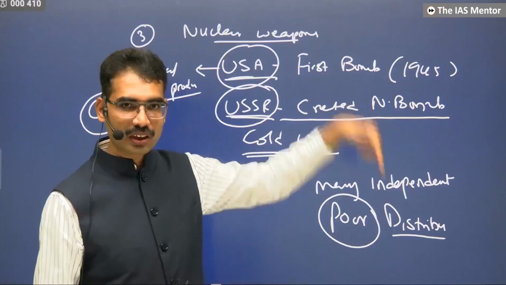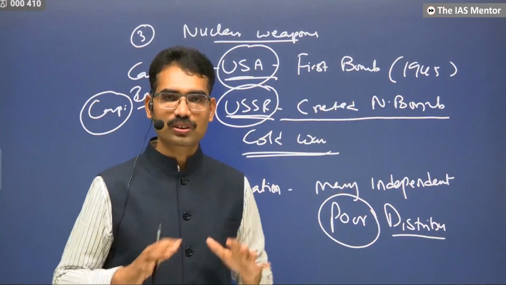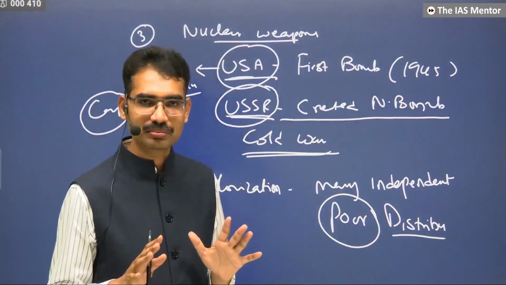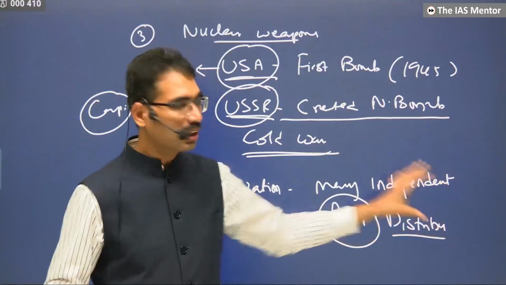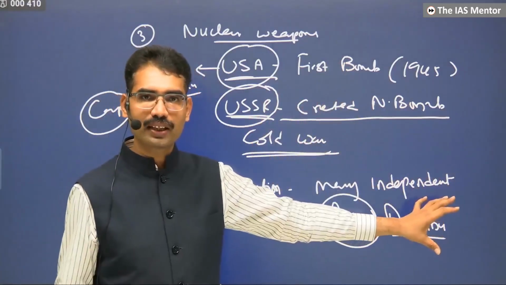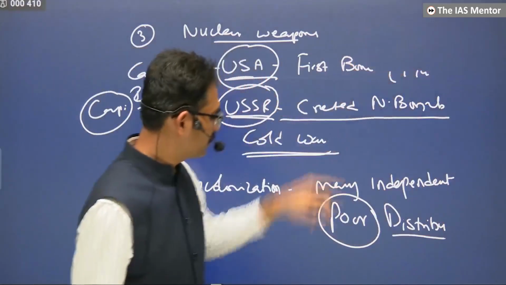But after the Second World War, why did they take the leadership? They said we are not following the policy of isolationism, we are actively participating in world affairs, and now I am going to take the leadership. Why? Because otherwise it becomes a survival issue itself.